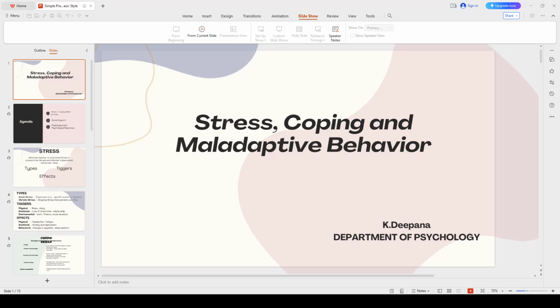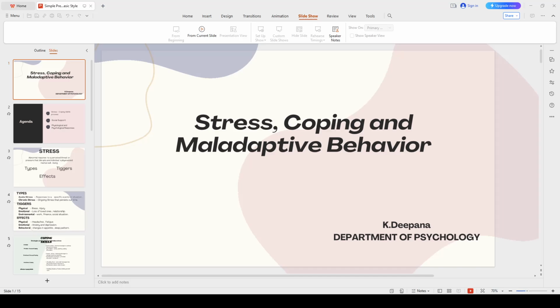Emotional focused coping is a passive method which is about reducing the stress and managing the emotional responses. Examples are relaxation techniques, emotional expression, and avoidance. Avoidance coping is the worst form of coping skill, which has unhealthy and short-term relief strategies that may worsen the stress in the long run. Examples are substance abuse, denial, and escapism. And effective coping skills have certain categories which are flexibility, resilience, positive thinking, and self-care.